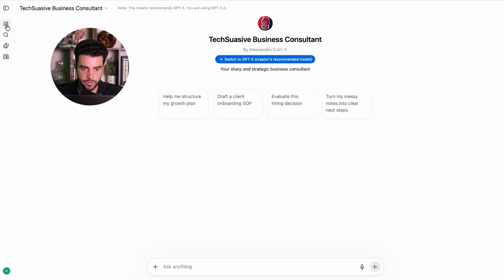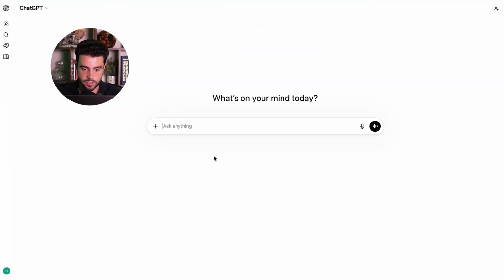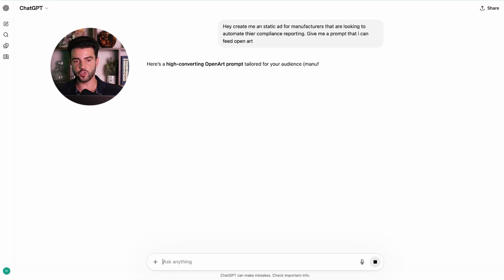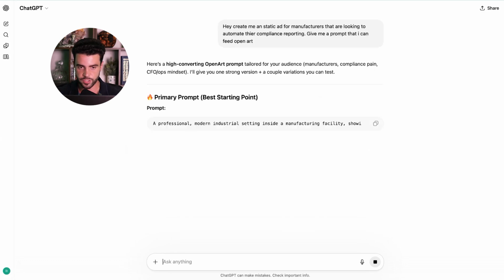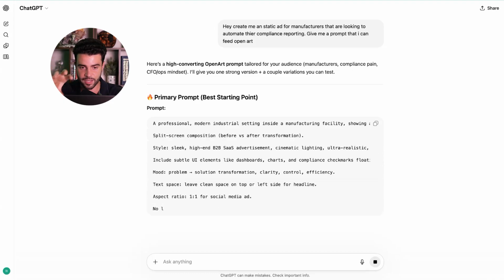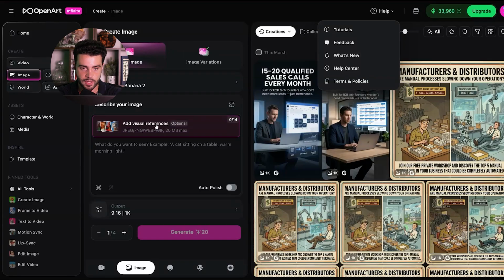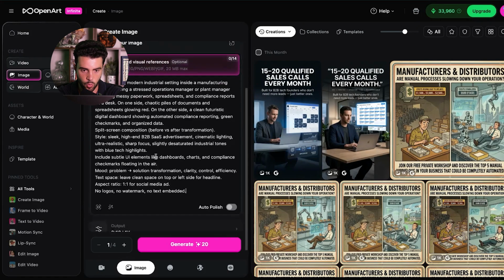Now, we're just going to use an example here just so you can take a look at how to do this. You just basically say, create me a static ad for manufacturers that are looking to automate their compliance reporting. It's super random. Give me a prompt that I can feed OpenArt. So what you should do is you should first figure out your ad copy. I'm just doing this to skip things over, but you should first figure out your ad copy, what you want to create on the ad itself. Give this to ChatGPT and ask ChatGPT to create you a prompt for it and say using this actual ad copy. But let's just put this in here just so you can see the quality.